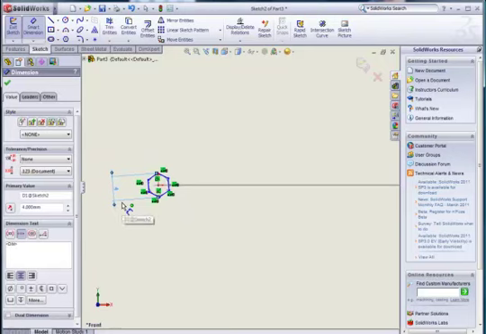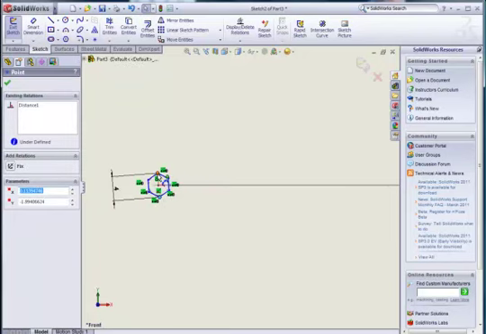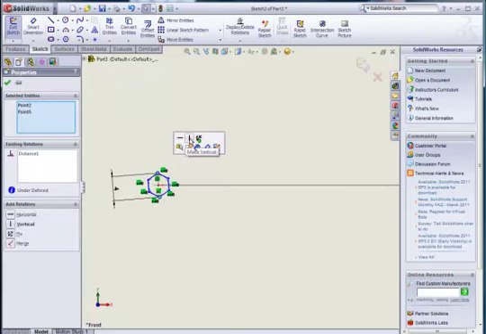The sketch is still underdefined, so to define it, what I'm going to do is make the top and bottom point vertical, using the vertical relation. Now the sketch is fully defined and we can exit the sketch.